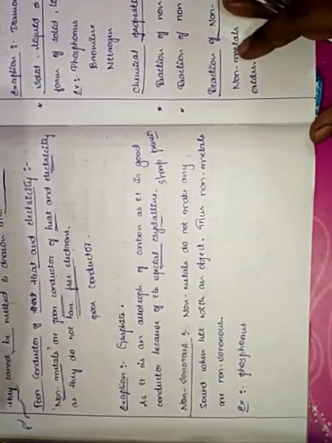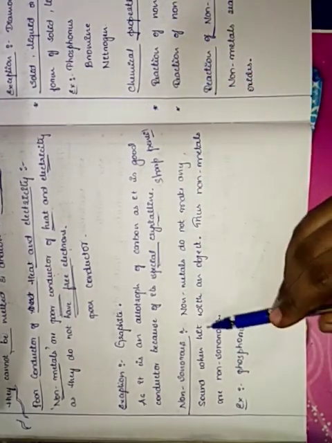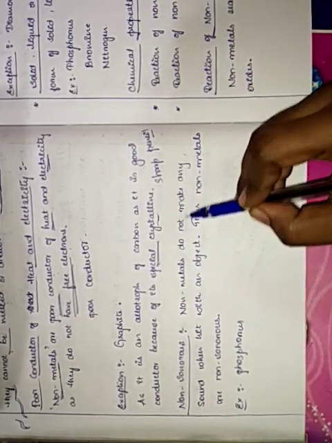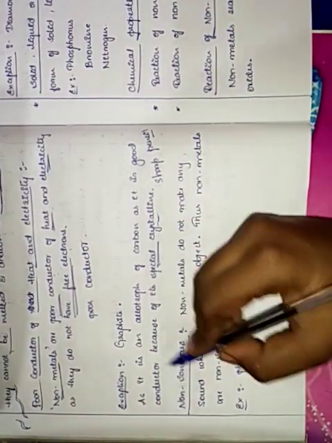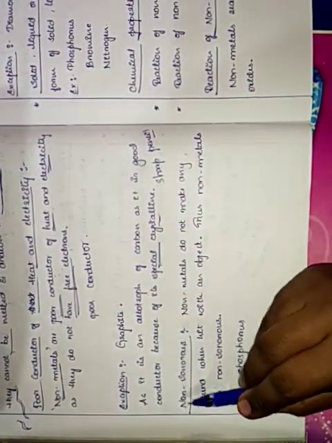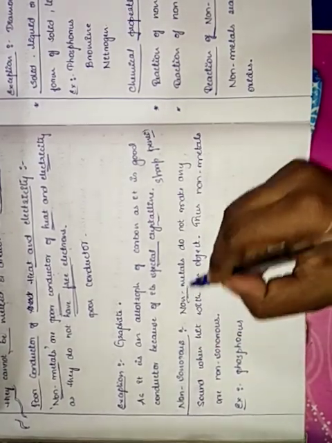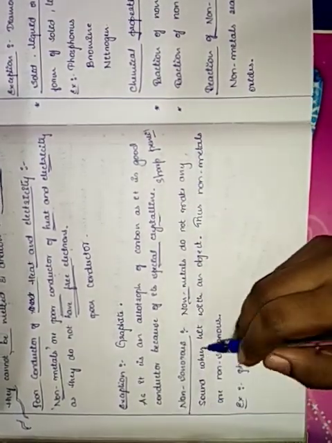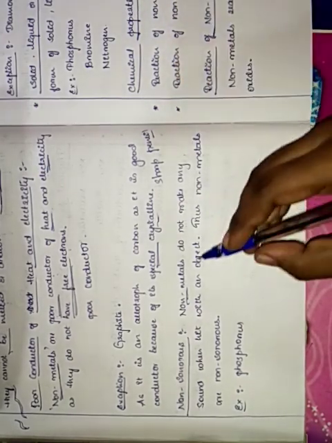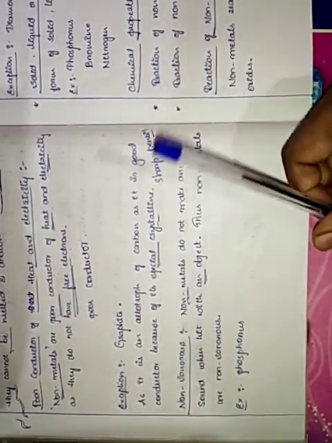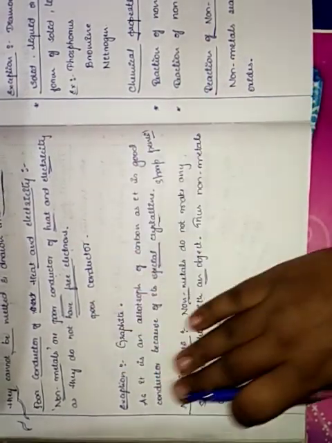And now let us move on to non-sonorous. Non-sonorous means non-metals do not make any sound, whereas metal makes sound, isn't it? That is why we call metals sonorous. Non-metals are not going to make any sound when they hit an object. Say for example, this is an object.